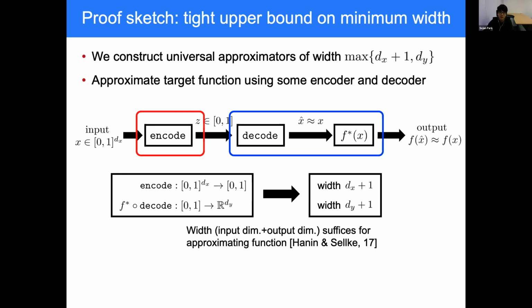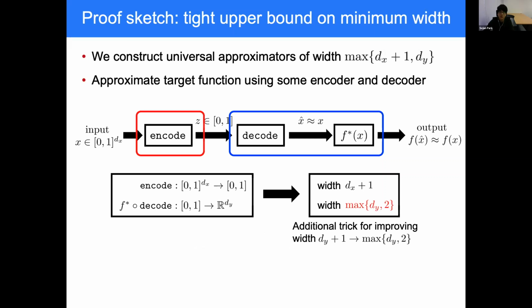So the encoder can be approximated by a network of width dx plus 1, and the composition of the decoder and the target function can be approximated by a network of width dy plus 1. And we further reduce the width for approximating the composition of the decoder and the target function to the maximum over dy and 2. And these approximations result in the network construction of width maximum over dx plus 1 and dy, which achieves the tight minimum width.